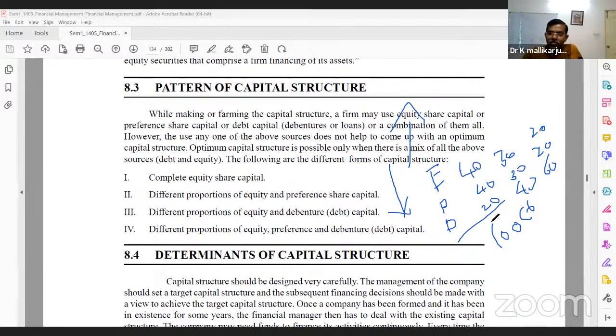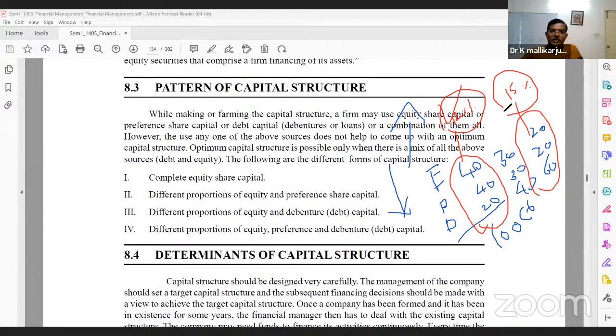So in which combination is the firm's cost limited? Either this one or this one. Suppose we assume that in this combination the cost is 12%, and in this combination the cost is 15%. So we will prefer this one. Why? Because the cost is only 12% and in this combination 15%.